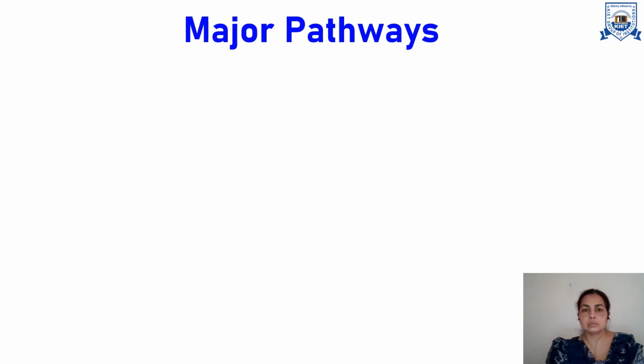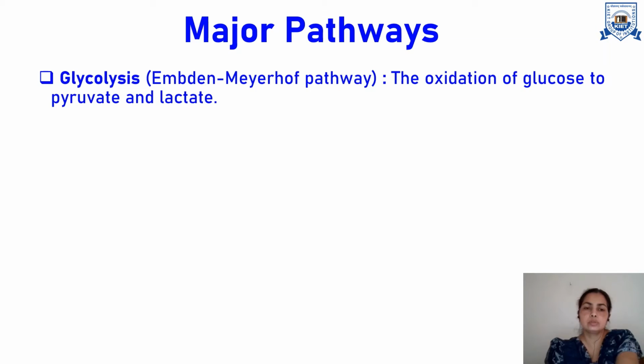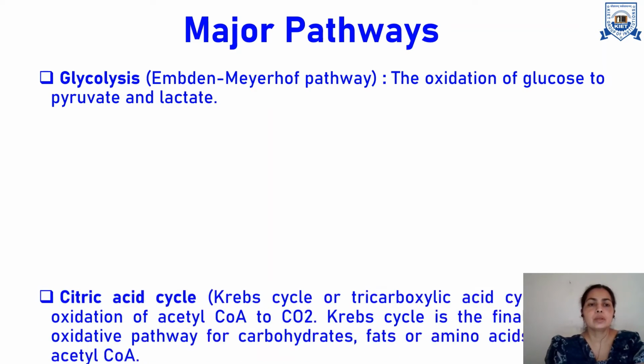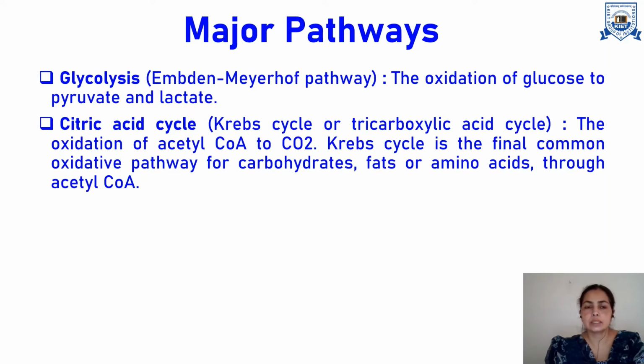Now we will see some major pathways which are involved in carbohydrate metabolism one by one. First is glycolysis. It is the oxidation of glucose to pyruvate and lactate. It is also called the Embden-Meyerhof pathway. Then the other one is the citric acid cycle. In the citric acid cycle, there is oxidation of acetyl coenzyme A, which is produced by conversion of pyruvate to acetyl coenzyme A, and this is the intermediate step between glycolysis and the citric acid cycle.